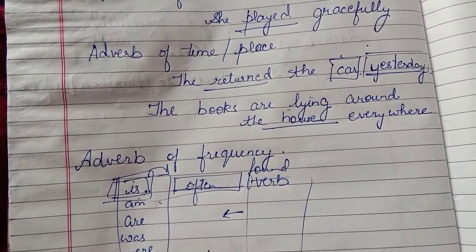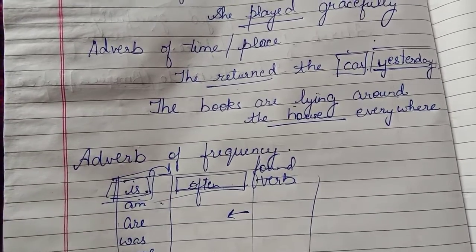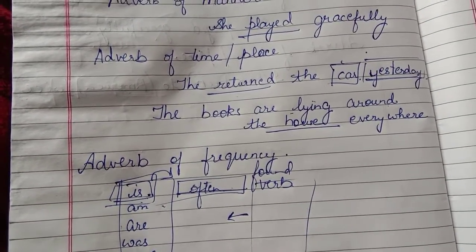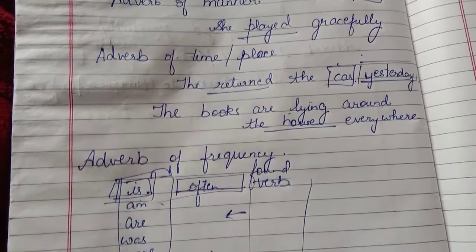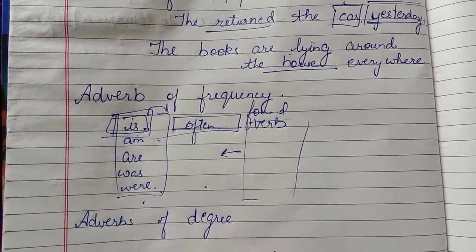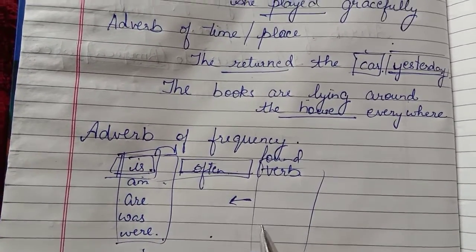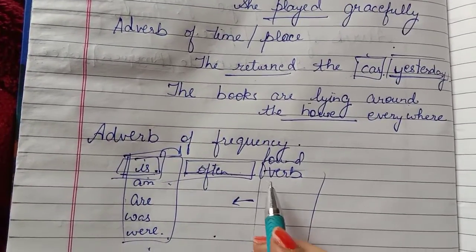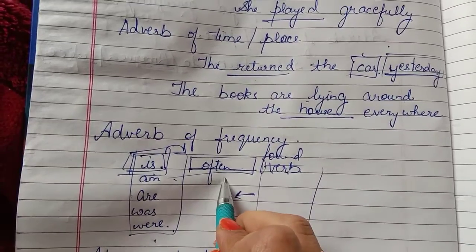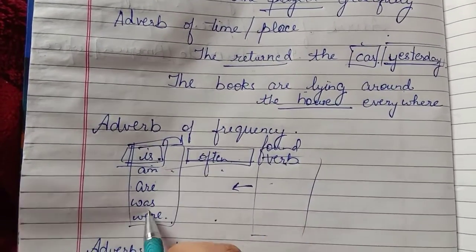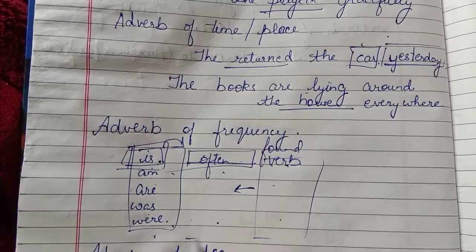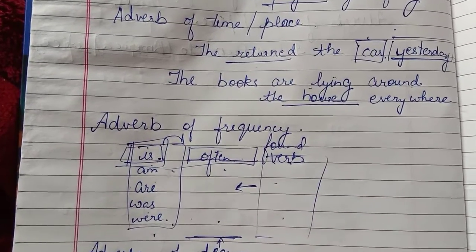The same goes for the adverbs of degree. They are also there in a sentence where there can be a helping verb or a main verb. So just like the adverbs of frequency, they are also placed before the main verb, and if they both are there, helping verb and the main verb, then they are placed in between them, the adverbs of degree also.